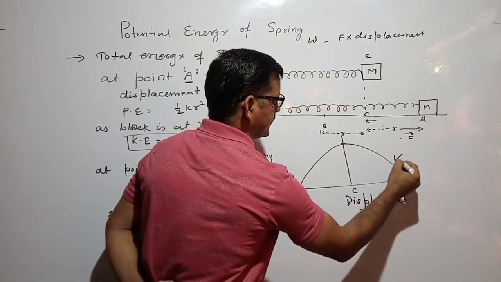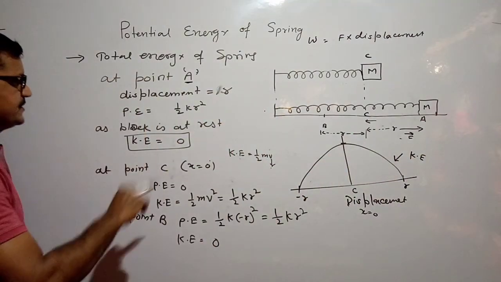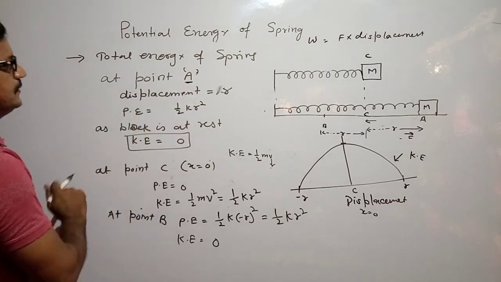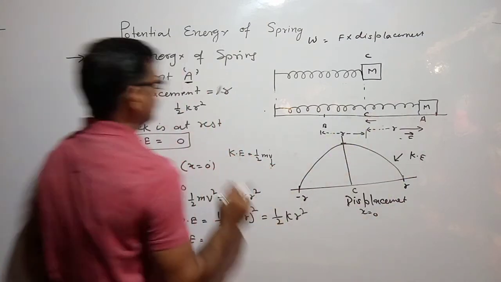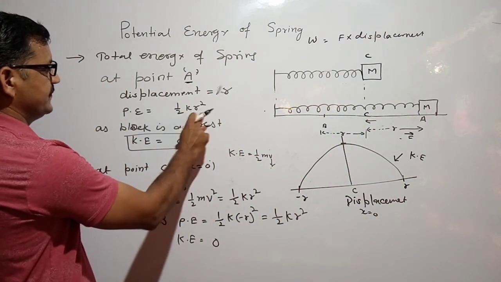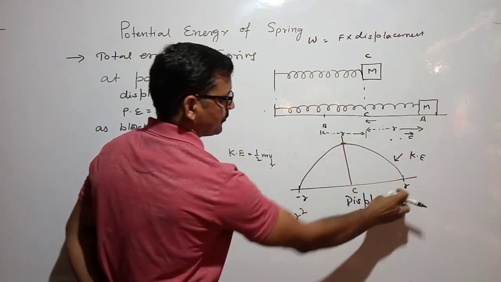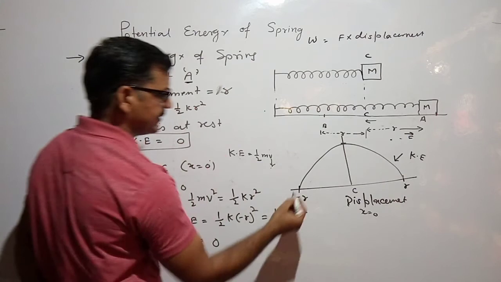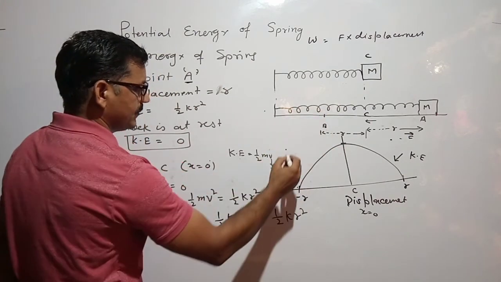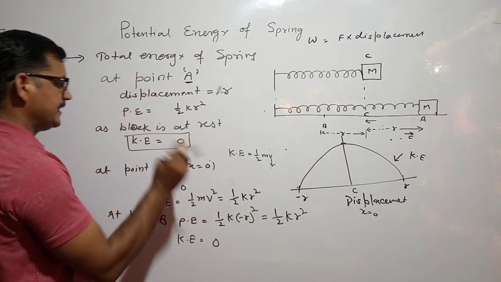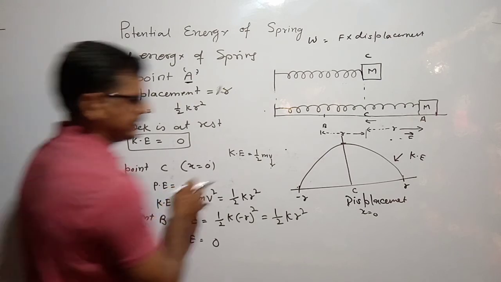This is for kinetic energy. Now if you see the potential energy at point A, which lies at a distance r, it was maximum, that is half kr square. Similarly at point B, here potential energy was again maximum, but at point C, the potential energy is equal to 0.